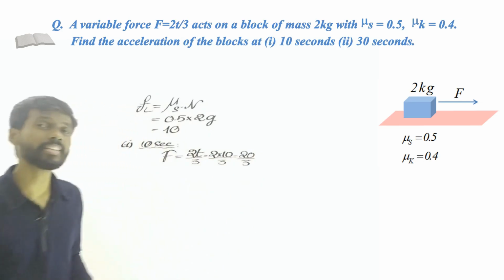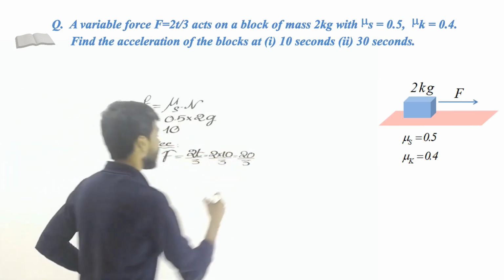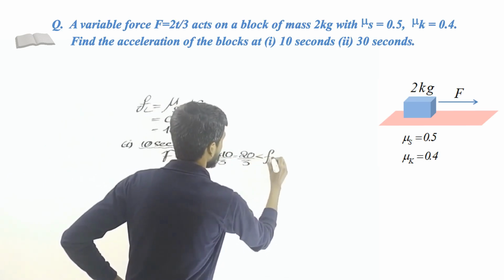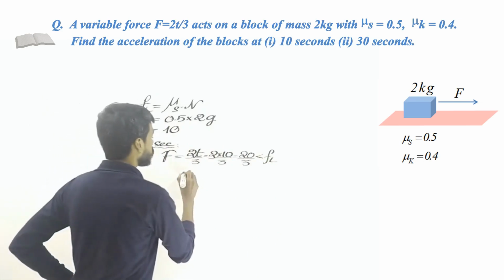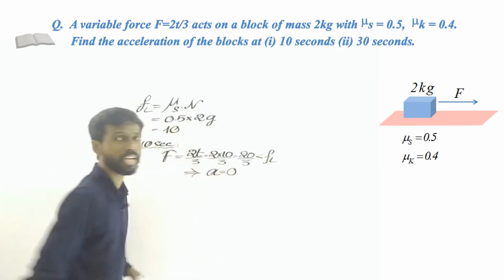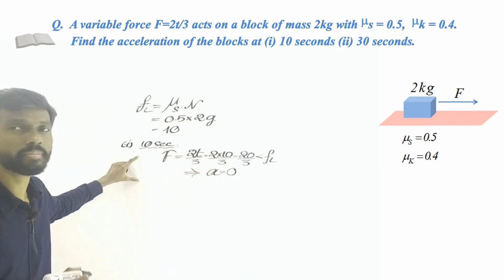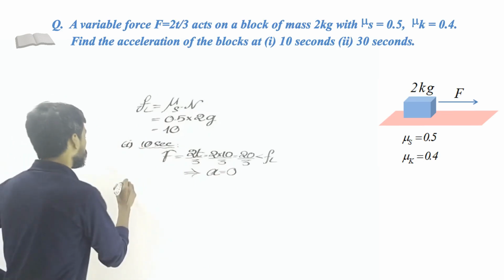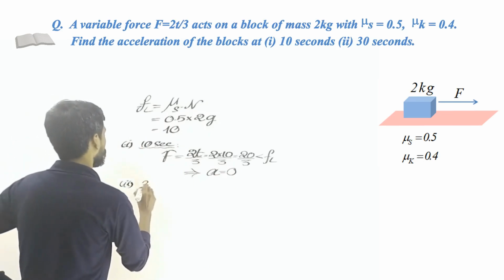Is it more or less than the limiting friction? This is 10, this is 20 divided by 3, so that is less than the limiting friction. So the applied force is less than the limiting friction. Then we know that the object does not move. That means the acceleration is 0, which is the answer to the first question: in 10 seconds the acceleration is 0. Okay, yes.